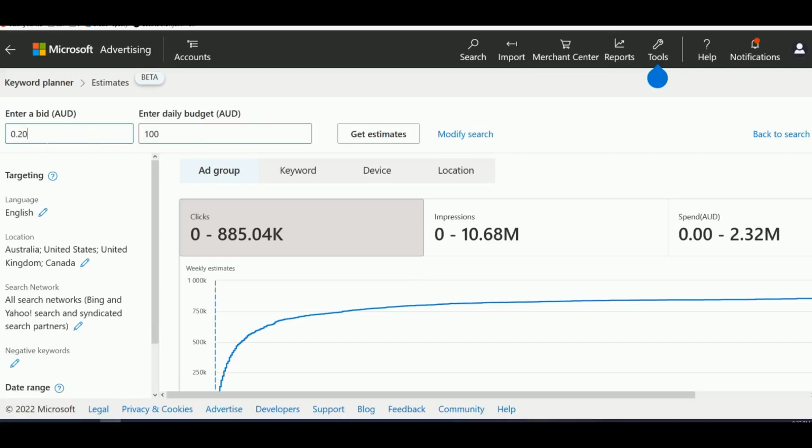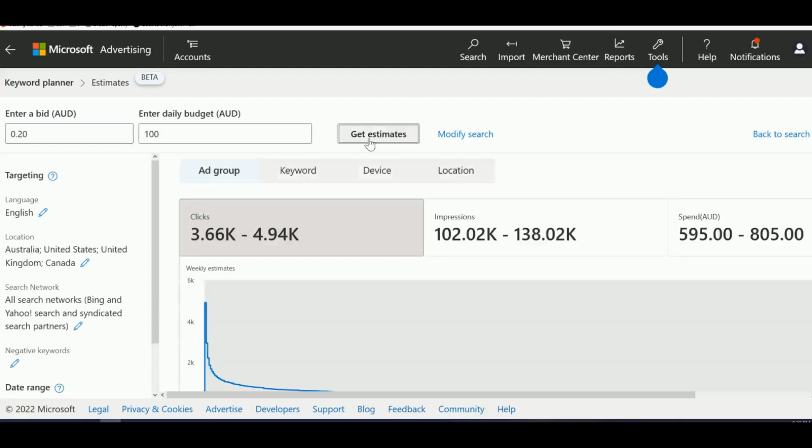Here I'm putting 20 cents because my currency is Australian dollar, and I'm assuming 15 cents US dollar will be 20 cents AUD. Let's see how much traffic we could get. As you can see here, just by putting this budget of $100 and 20 cents a click, or 15 cents in US, we can potentially have 5,000 visitors with these impressions, and we'll be spending this much.